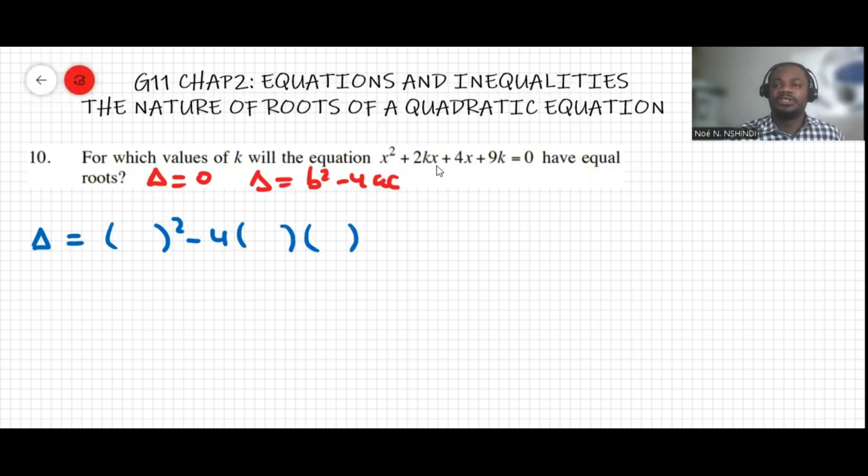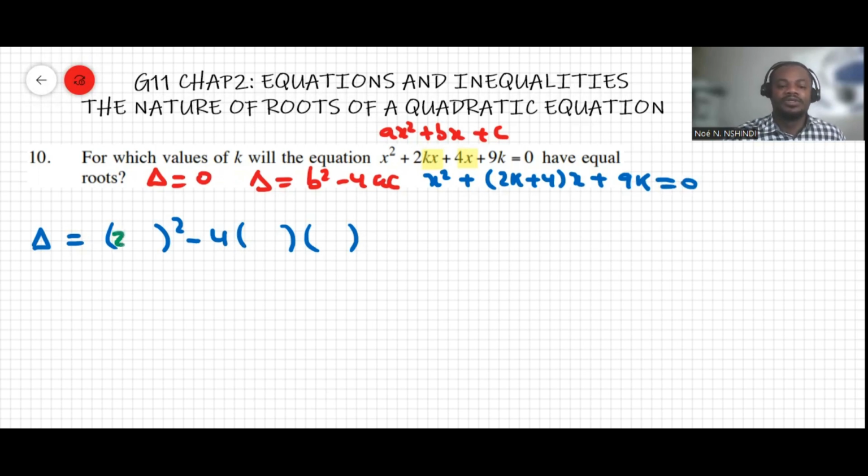If you consider this expression, b is the term that ends with x. Remember, the quadratic equation is of the form ax squared plus bx plus c. In this case, we have kx, 2kx and then 4x. We can take x as a common factor, so it's going to be x squared plus (2k + 4)x plus 9k equals 0. This means that b is 2k plus 4, a is just 1, and c is 9k.